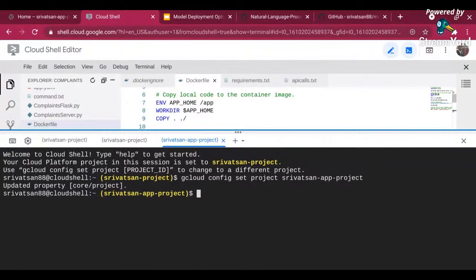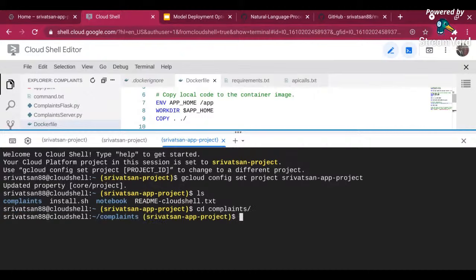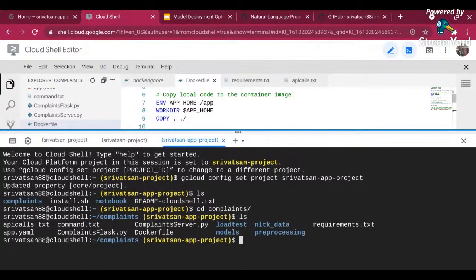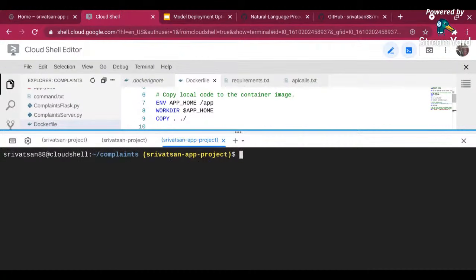Okay, so it just changed the project from this project to the other project, and I am going to use that. Let me do an ls and make sure I'm in the right folder. No, I'm not. So I have to move into the complaints folder, which is where all my files are. And then let me do ls, and you can find all these things.